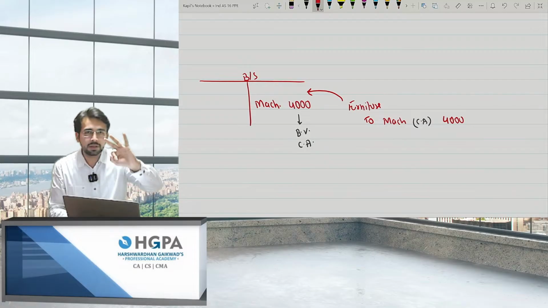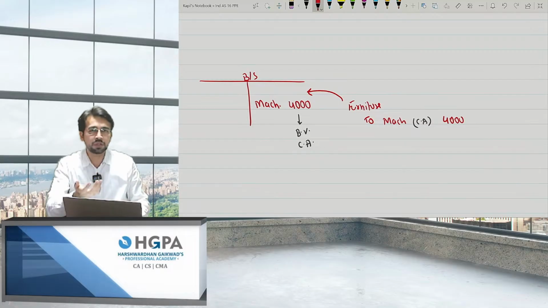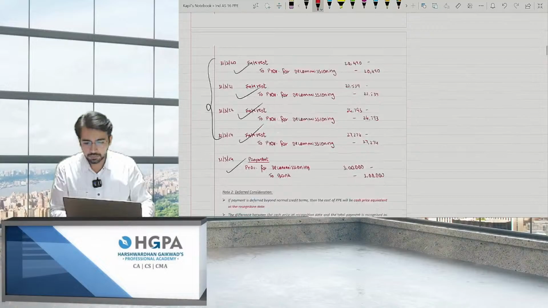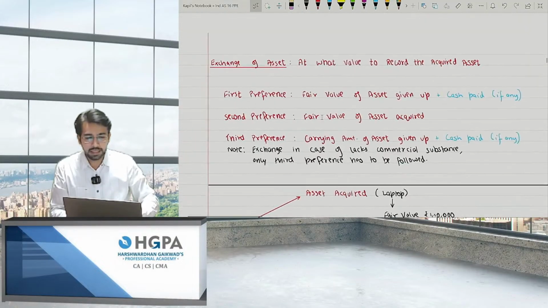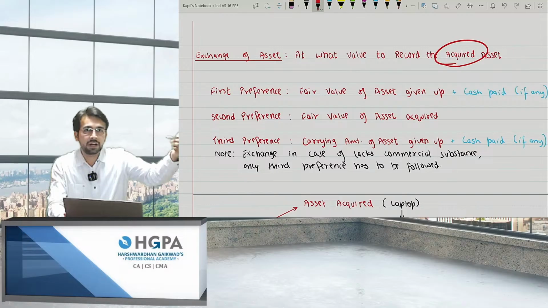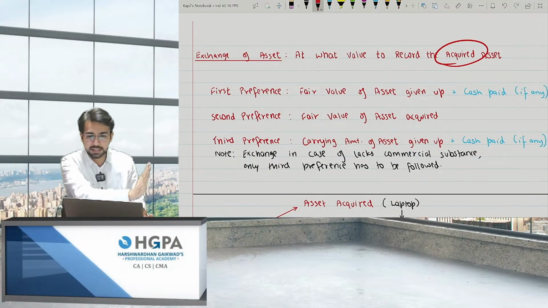So basically, there are three rules to it. If you check the Act, at that time it will not be given as three rules. There are only two rules, but I have made it into three rules. What are those three points? I'll discuss with you. Yeah. So these are the three rules. Exchange of asset. At what value to record the acquired asset? I'm talking about the furniture, not the machinery. Okay, machinery will go out from my books at 4,000 itself, right?